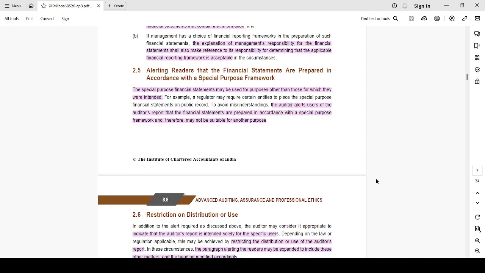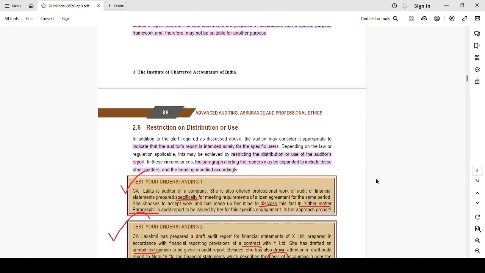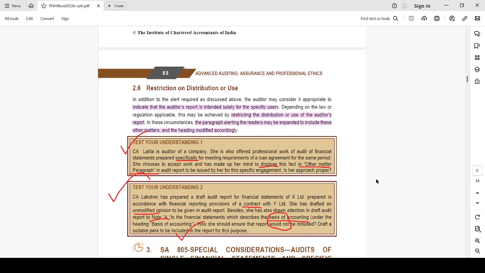The special purpose framework may be used for purposes other than those for which it was intended, right? That could be misleading. So it is the auditor's responsibility to alert the users of the auditor's report that the financial statements have been prepared for so and so specified purposes, and are not suitable for any other purposes. And the last point here would be restriction on distribution or use.